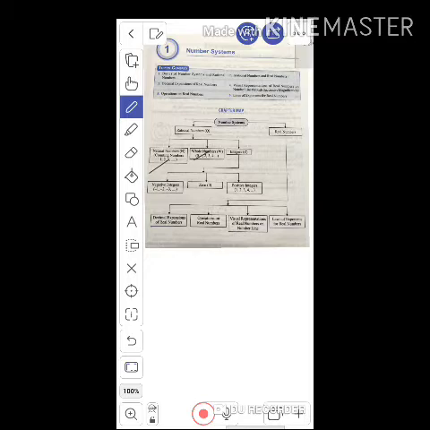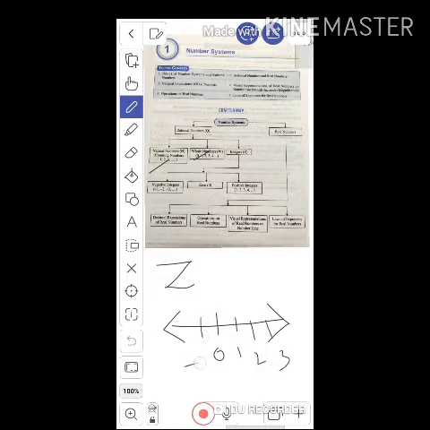So see, what are integers? While representing numbers in the number system, at the center we take 0, on the right-hand side we take 1, 2, 3, and on the left-hand side we take -1, -2, like this.